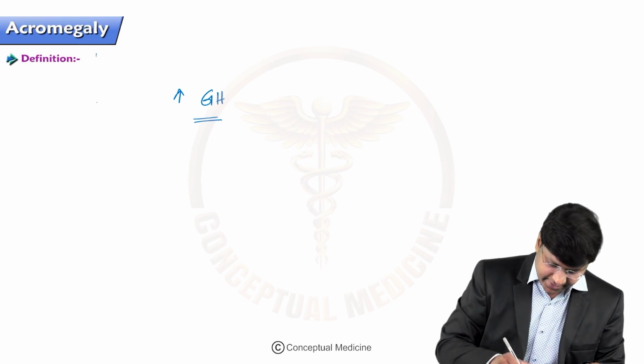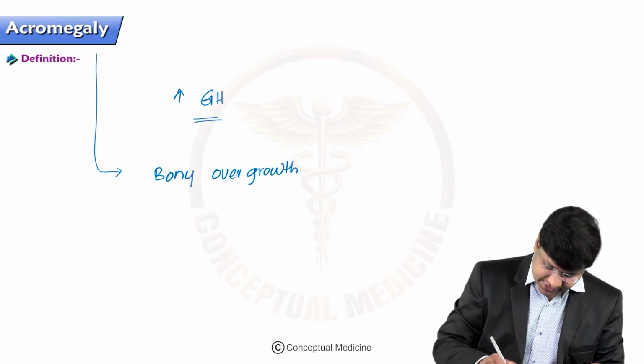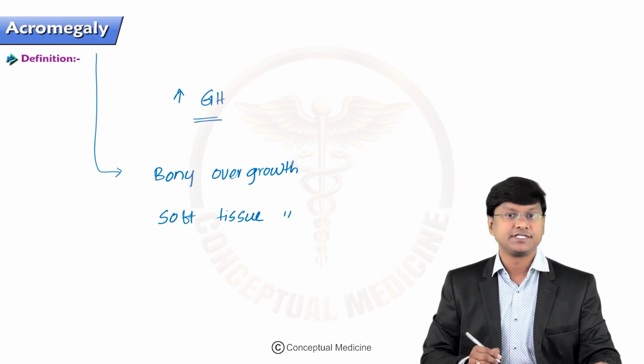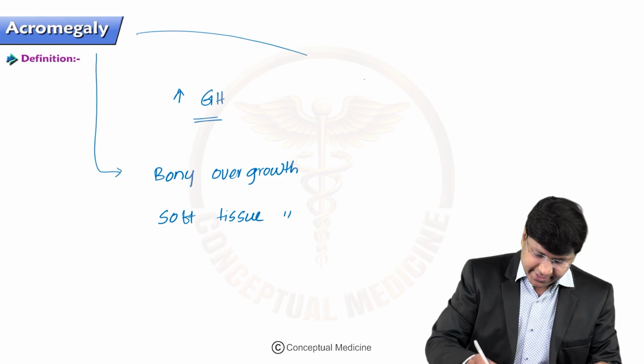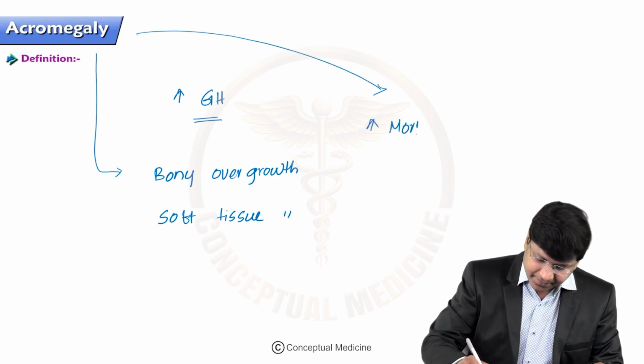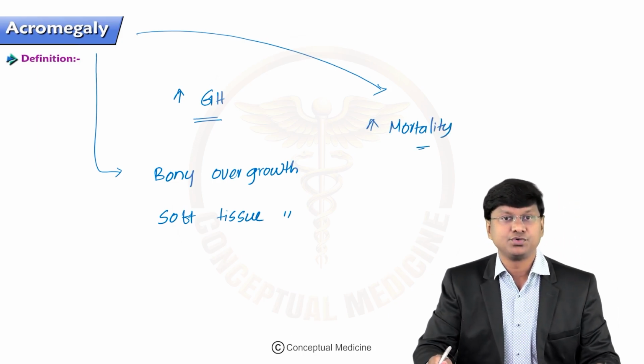So please remember, in acromegaly there is bony overgrowth as well as soft tissue overgrowth. That is what you will see in acromegaly. In these patients there is a high chance of mortality because of the bony and soft tissue overgrowth. Now, what are the causes of acromegaly?